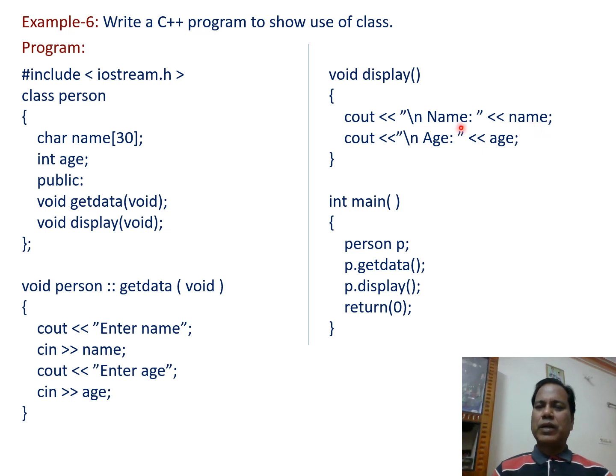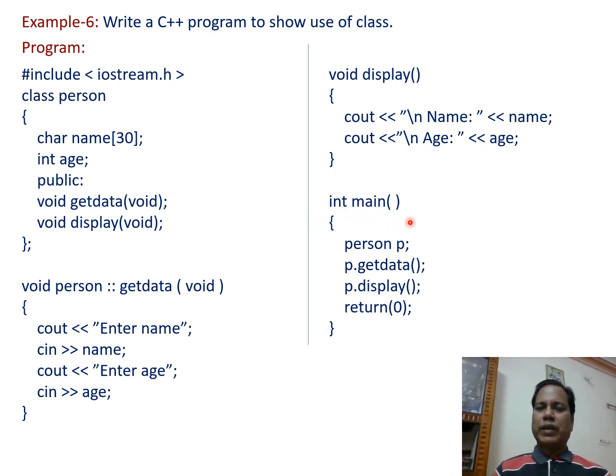Then the next statement is cout insertion operator "\nAge:". Again \n takes the cursor to the beginning of the next line where "Age:" is displayed, and following that, using the next insertion operator, the value of the age variable is displayed. So in this way the member function display shows the name and age of the user.